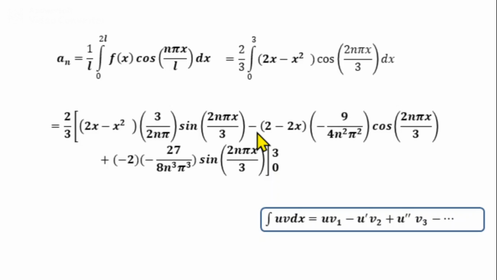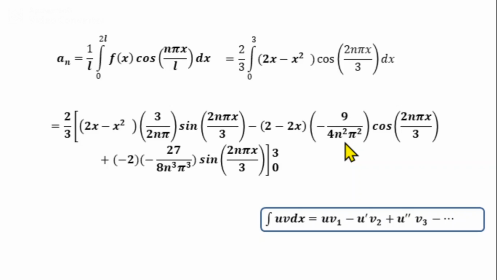v2 is the integral of v1. We have v1 as 3/(2nπ) sin(2nπx/3). Its integral is 3/(2nπ) into minus cos(2nπx/3) divided by 2nπ/3, or we can write, multiplying, minus 9/(4n²π²) cos(2nπx/3). Next, plus u'' v3.